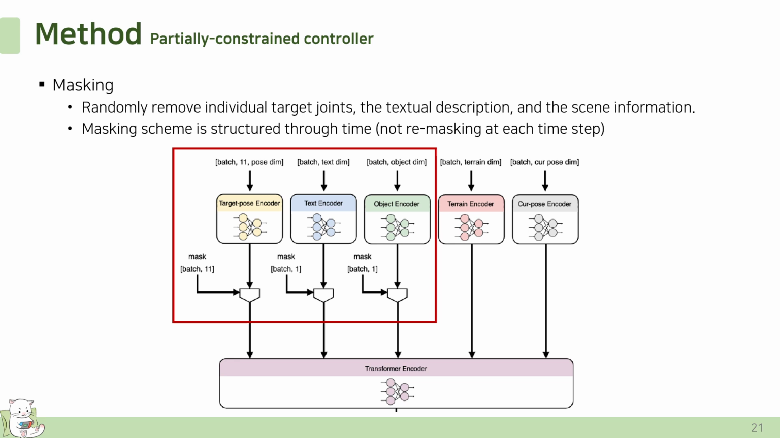Also, when training with high-level goals like text commands or object interaction, they sometimes mask out all future poses, so the model learns to rely only on those high-level cues. Overall, this strategy helps the model handle a wide range of masking patterns and makes it more robust in different situations.